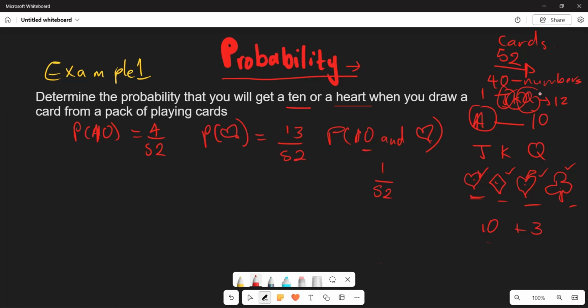So when you want to calculate the probability of a 10 or a heart, you come back and use the mutually inclusive formula.